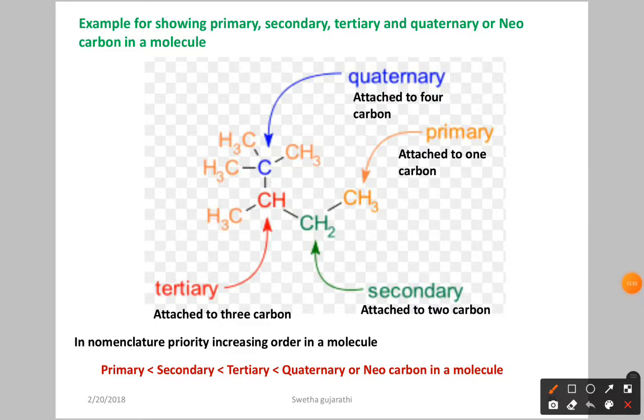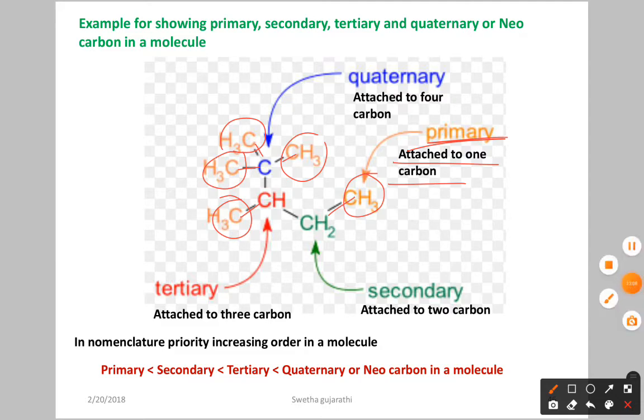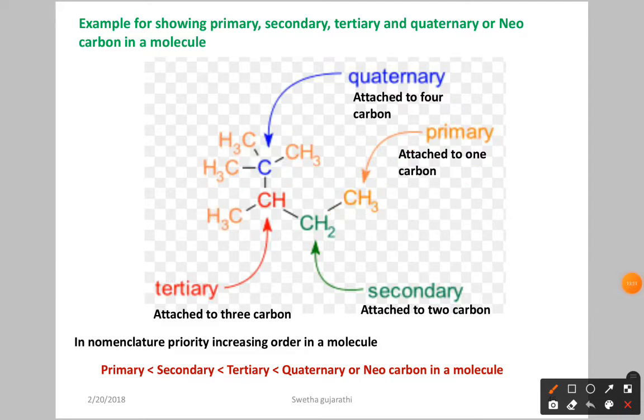So in this molecule, this is CH3, CH3, CH3, and this CH3. Why? Because these are all attached to only one carbon. Here it is attached to only one carbon. So all are primary. Now let us see the secondary carbon. Secondary means it is attached to 2 carbon atoms. Now let us see this carbon. This carbon is attached to first, second, 2 carbon atoms. So this is an example of a secondary carbon atom.